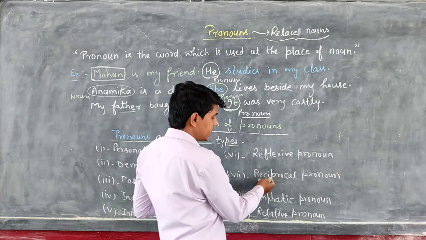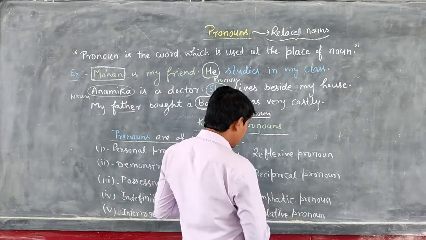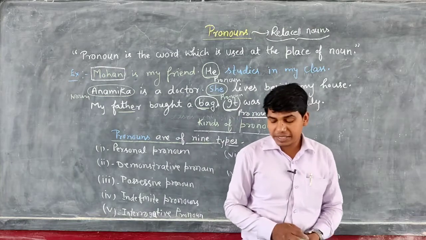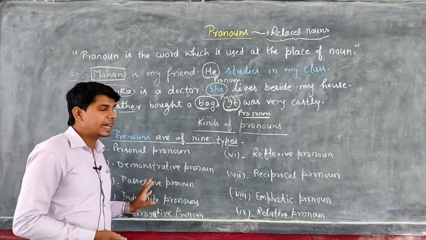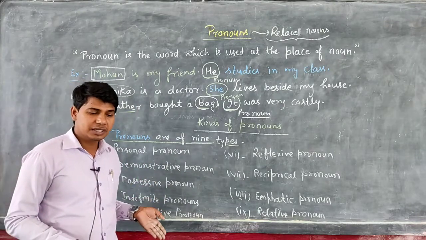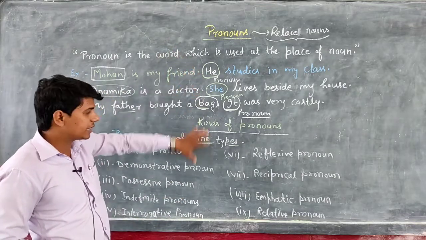Seventh one, reciprocal pronoun. Eighth one, emphatic pronoun. And the last one, relative pronoun. Okay students? So these are the types of pronouns that we have to study one by one. I hope you have understood the definition of pronouns and the types of pronouns.